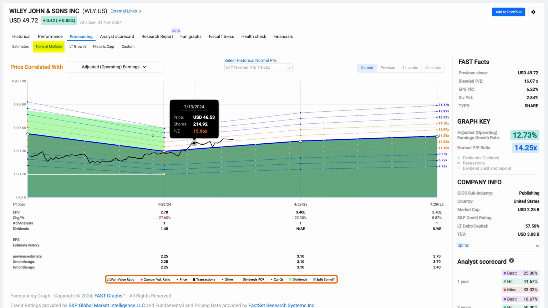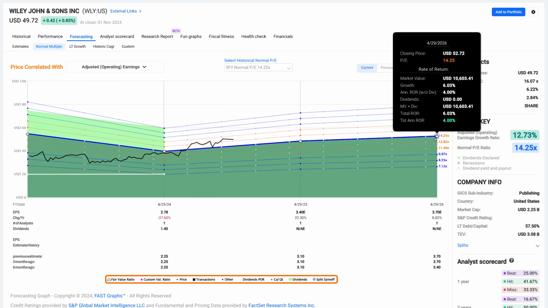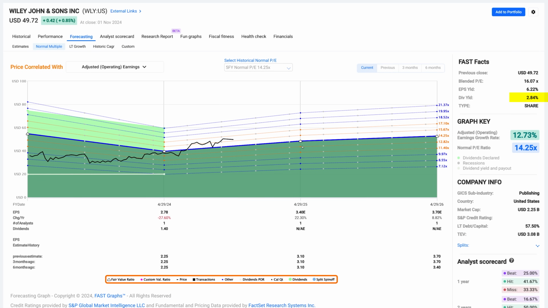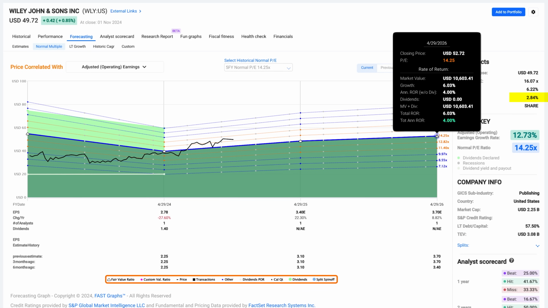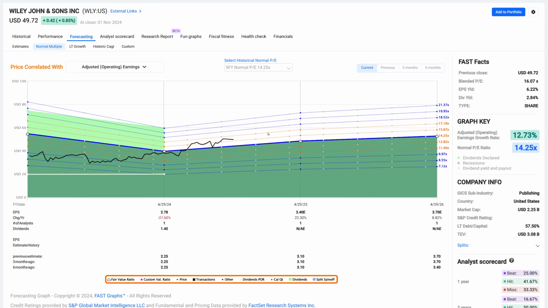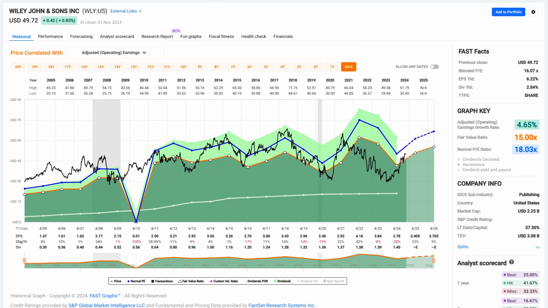That doesn't give it a lot of juice. And using a more discounted or conservative number, that would only give us a 4% rate of return. But we could be getting a 3 or 4% dividend yield, which isn't being factored into this number. You can see I got 0 for dividends because there's no forecast. So this is one you'd want to spend some time looking at if you like the company.